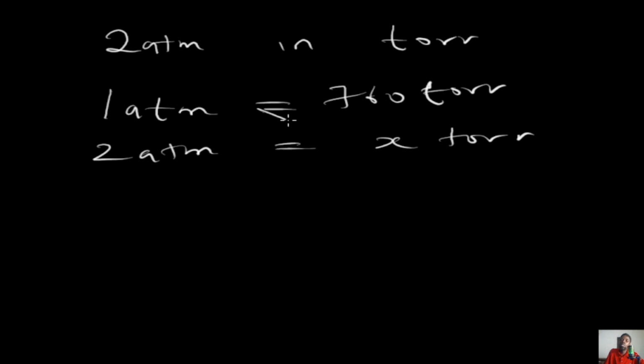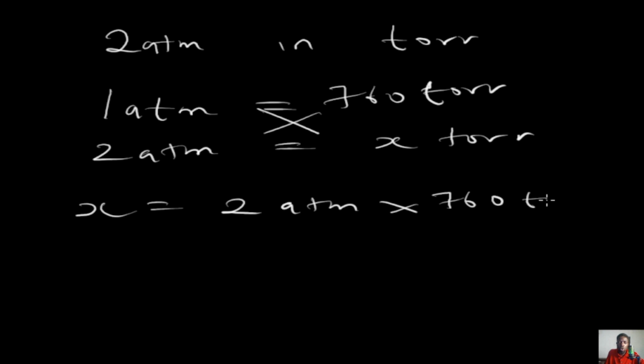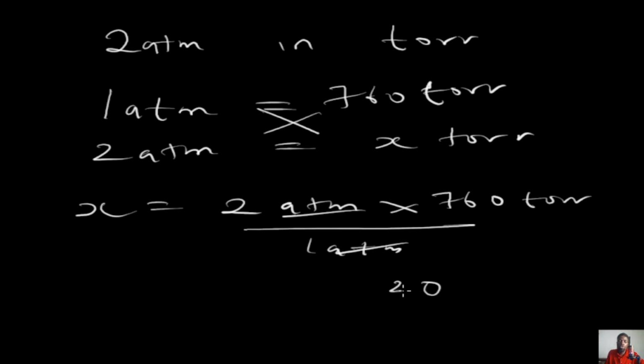So what do you do in this case? You cross multiply. Therefore, x is equal to 2 atm multiplied by 760 torr divided by 1 atm. And atm cancels out. 2 times 760 gives us 1520 torr as the value of 2 atm.